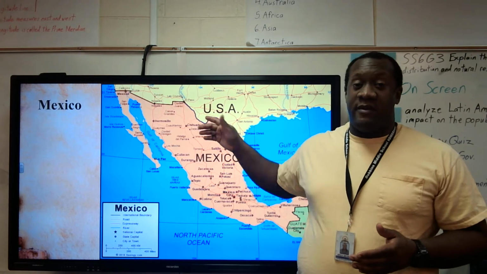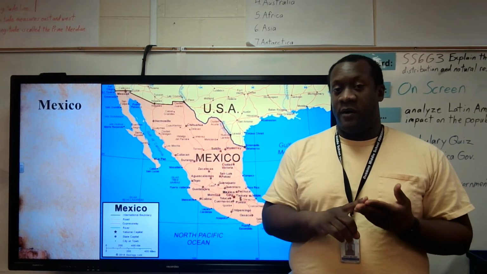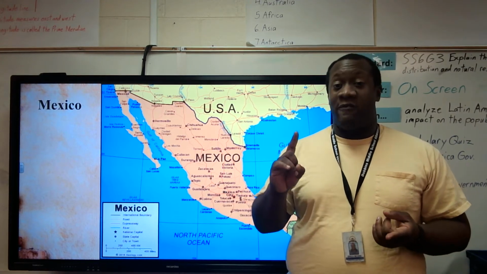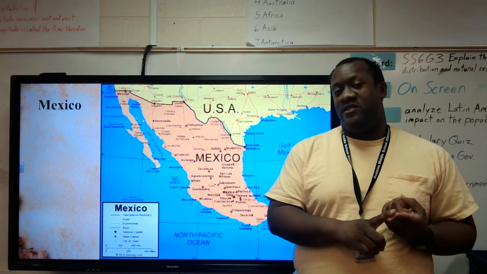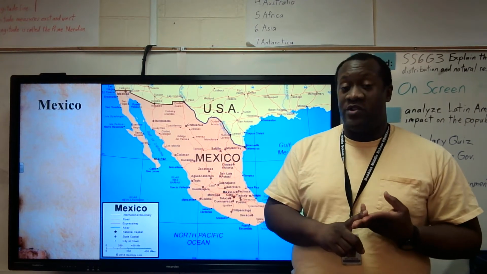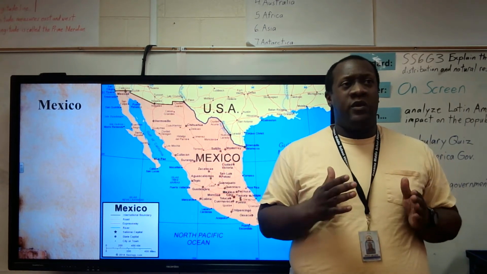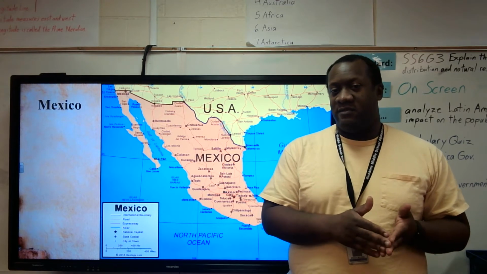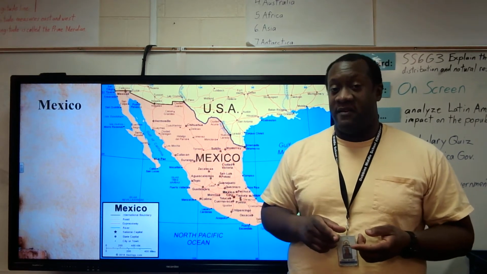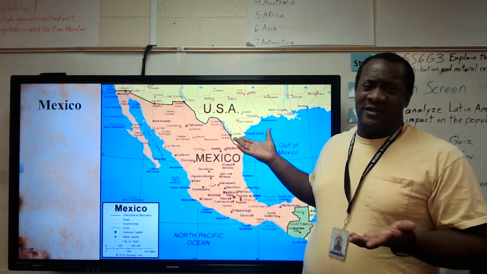So we're moving on to government, and we're going to take a look at the governments of Mexico, Brazil, and Cuba. This video is just going to be a quick overview. We're going to cover what type of government each country has, who the leader of the country is, and what the term limits are. We'll get into more detail in later videos, but right now, a quick overview followed by our assignment at the end of the video. And we'll also take a look at a few sites just because it's fun.